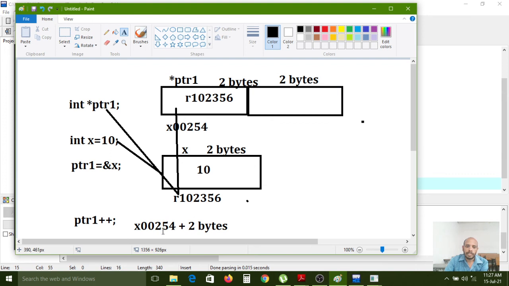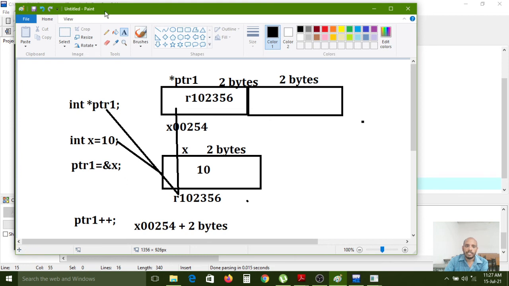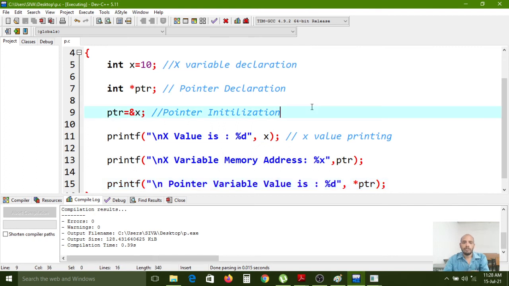Now x00254 plus 2 bytes, so x00256 is the value here. If it is incrementing, another 2 bytes of memory: 254 plus 2 bytes, it has increased. Now I want to show one practical problem.